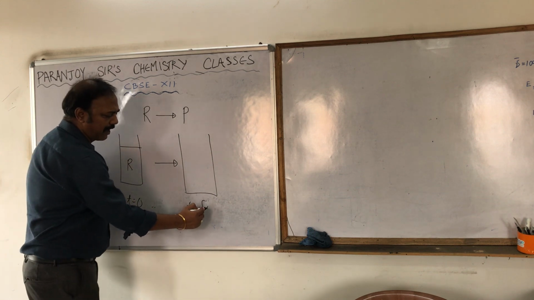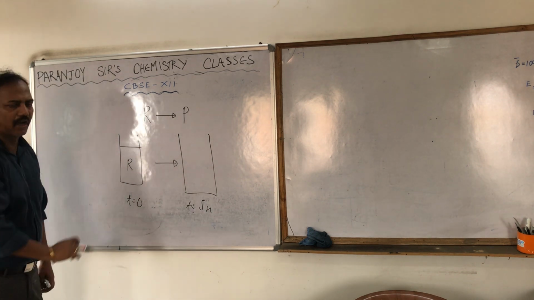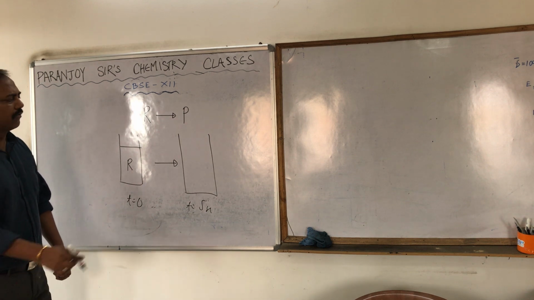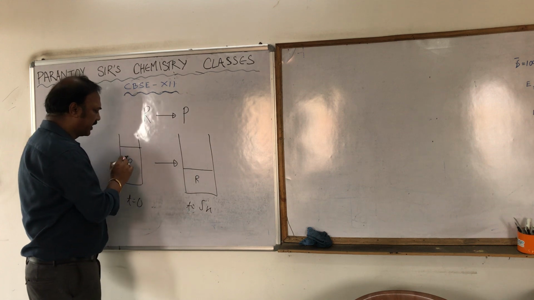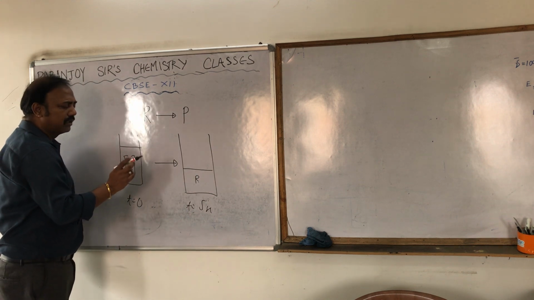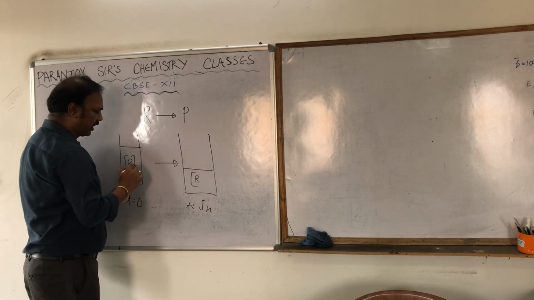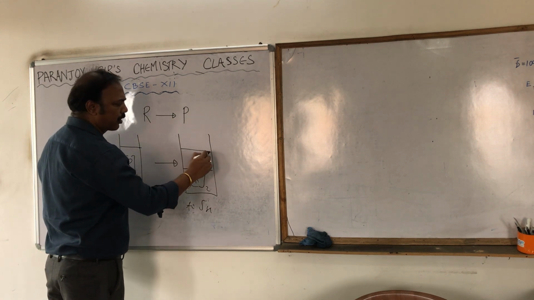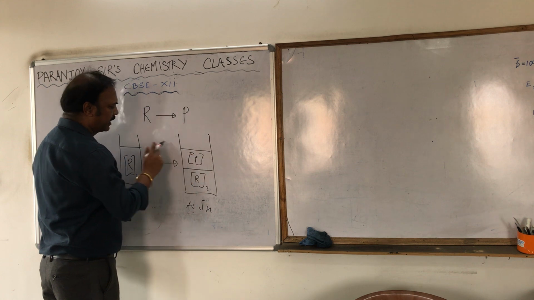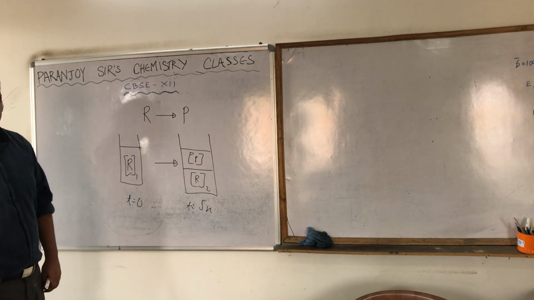When t is equal to 5 seconds, the amount of R, or the concentration of R, will decrease a little bit, because it will undergo the reaction. So this is the concentration R1, this is concentration R2, and some amount of product will be formed. Here there was no product, now some product will be formed.